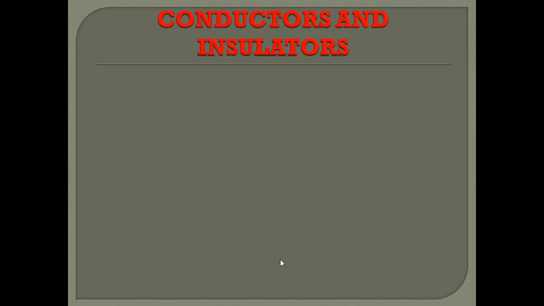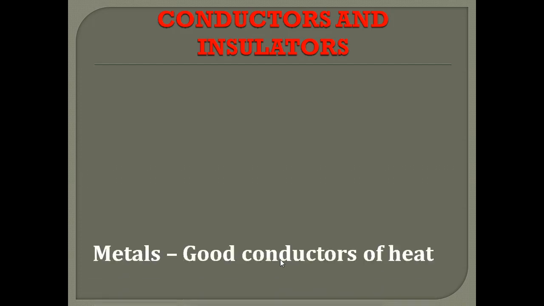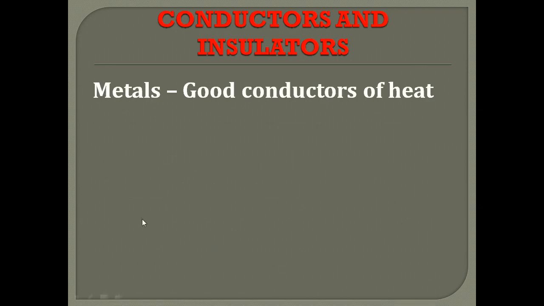So now we can see what is meant by conductors and insulators. Metals are called good conductors of heat. What do I mean by good conductors? The substances which can conduct heat, or which allow heat energy to flow through them, are called good conductors of heat.